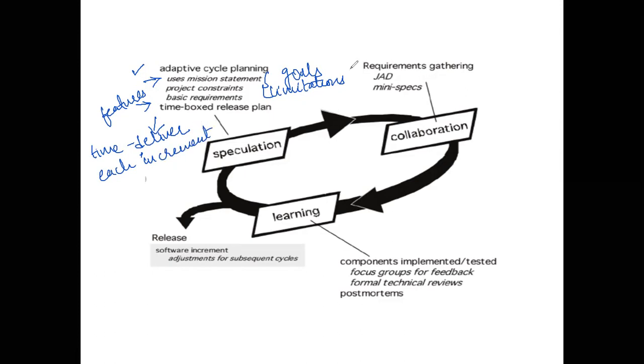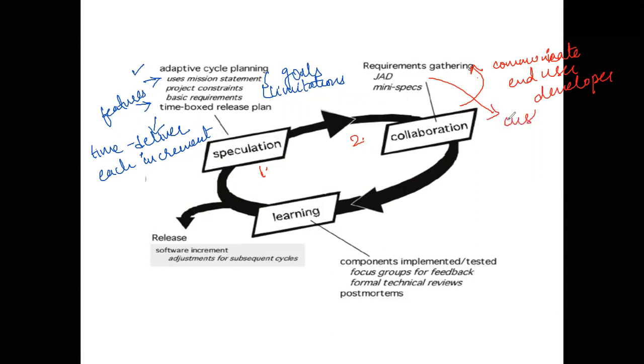Whereas within the collaboration phase, first was speculation, second is collaboration. Collaboration starts at the requirement gathering phase, because in here you are going to communicate between the end users and developers. Then JAD means you're going to have customer involvement in the development of the software, so that the customer and development both can provide solutions. Then you're going to design the different specifications that are required.